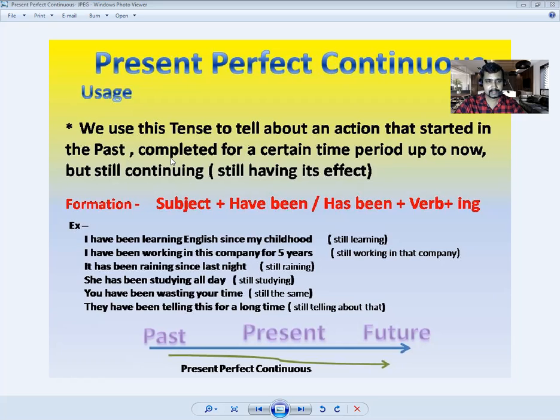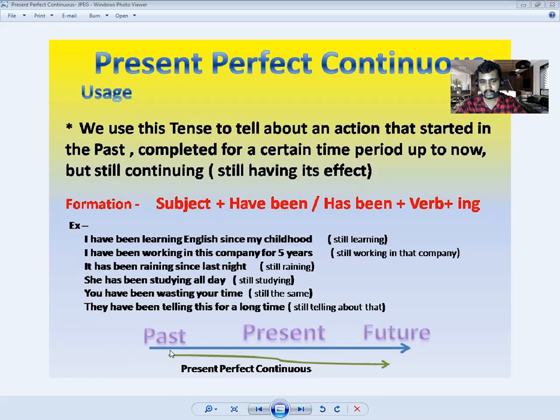So the first sentence I have given here is, I have been learning English since my childhood. Still learning. So within brackets, I have mentioned still learning because it's continuing. But this started in my childhood. Now I am an adult, but I am still learning. So you can see the continuation.